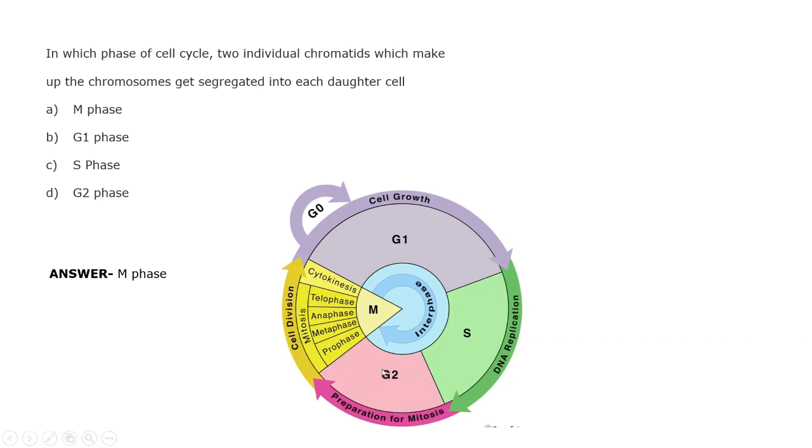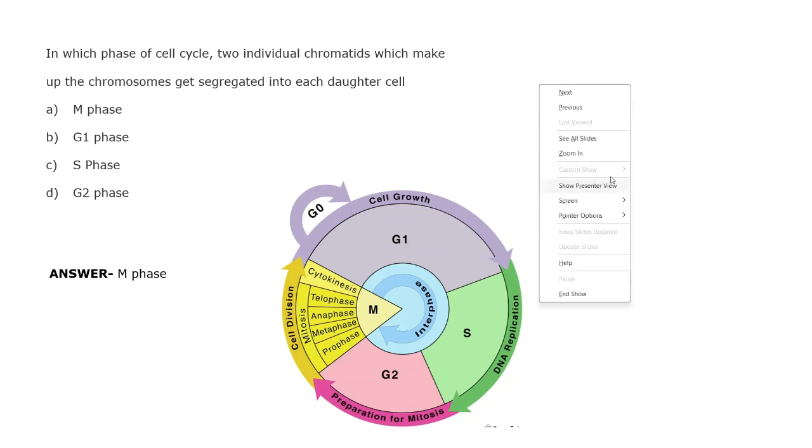So the cell prepares all these regulatory contents within the G2 phase, and once this phase is completed and the components are formed, there are several checkpoints present at this intermediary stage.